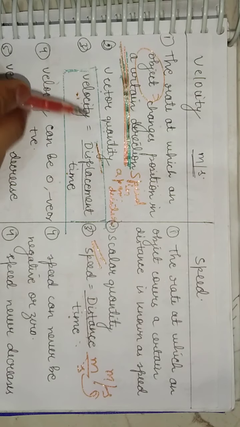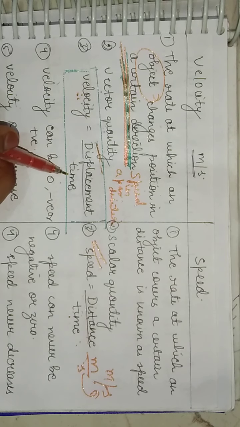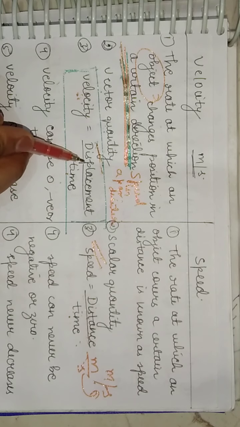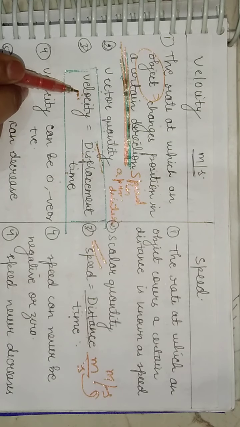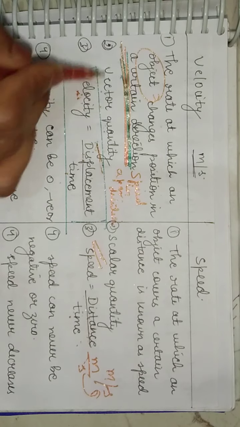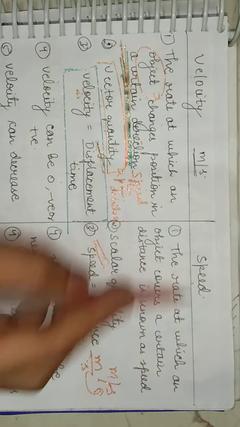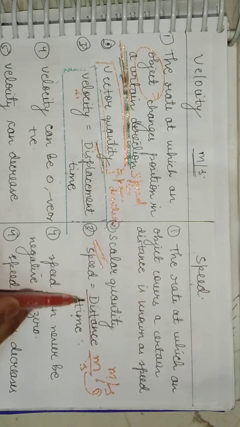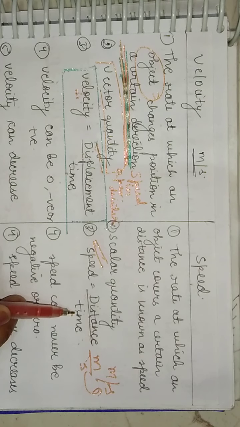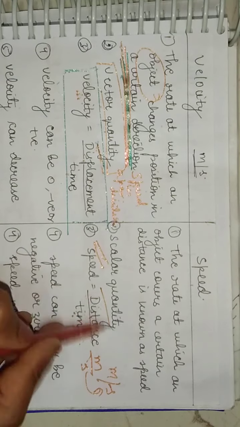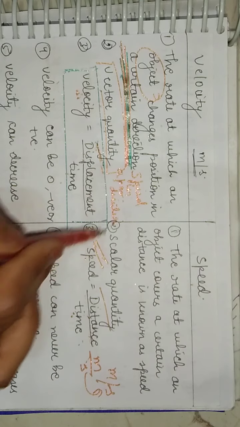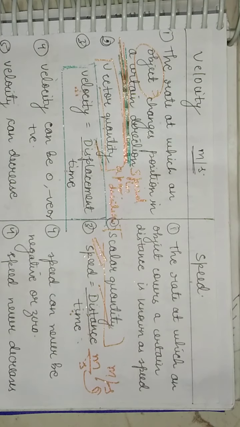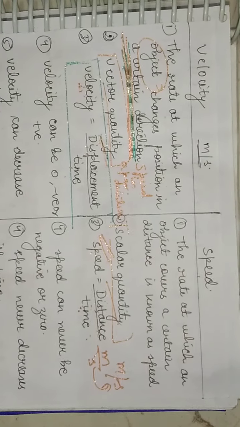Remember this thing student, velocity is equal to displacement upon time. As we have already discussed, displacement is a vector quantity and hence velocity also becomes a vector quantity, right? And talking about the speed, you can see here it is equal to distance upon time. In our previous topic we have already studied what is distance. Distance is a scalar quantity and hence speed also becomes a scalar quantity. Now students, very important thing.